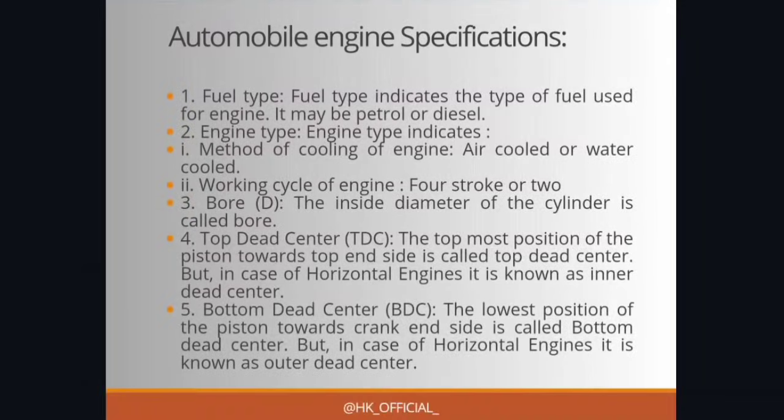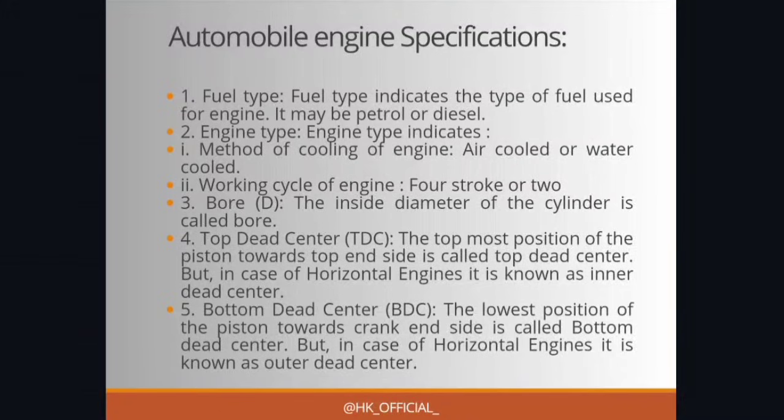Then we have automobile engine specifications. This is also an independent question which can be asked. They can ask you to write a number of specifications, 6 specifications, 7 specifications. So you have to consider this topic. First is fuel type, which is the first specification in an automobile engine. Fuel type indicates the type of fuel used for the engine, and it may be petrol or diesel. Simple knowledge which we know, but we have to write about them in specifications.